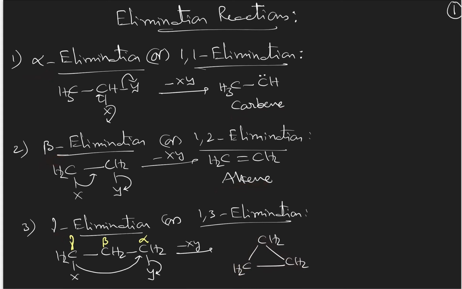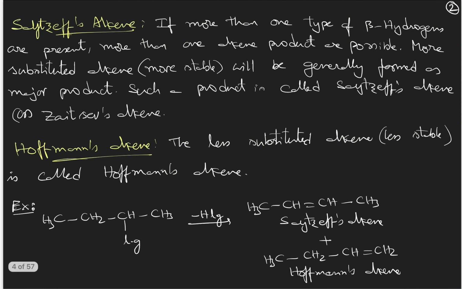And by continuation like this, you can have other reactions also, like alpha, beta, gamma, delta, omega, different types of reactions, which lead to the formation of 4-membered, 5-membered rings like that. But the most common is beta elimination reaction, which we are going to discuss in this chapter.